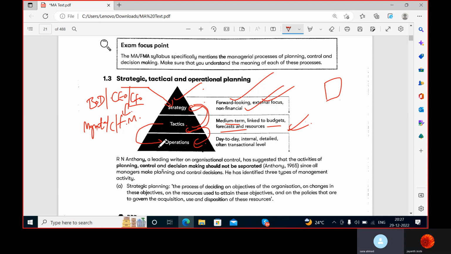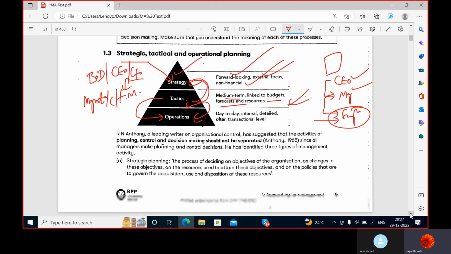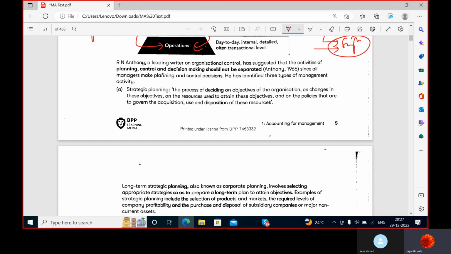Understood? Yes, sir. See, the CEO makes strategies, gives them to the manager, and the manager implements that, and the supervisors work on that. Understood? Understood, sir. These two sit in the office. These are the ones who are working in the field work. That's it. You understood? Yes, sir.